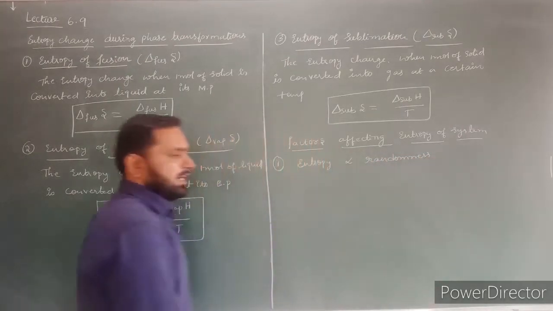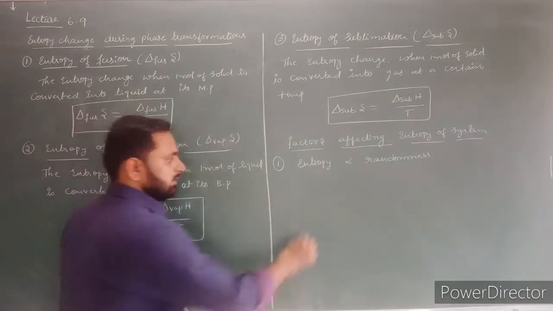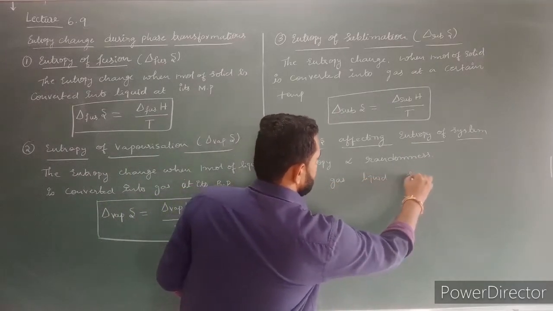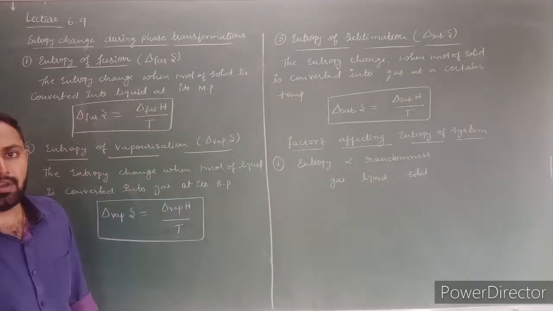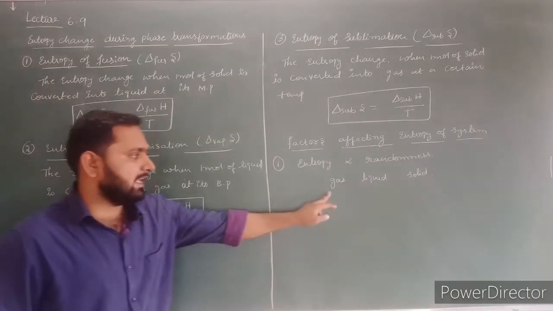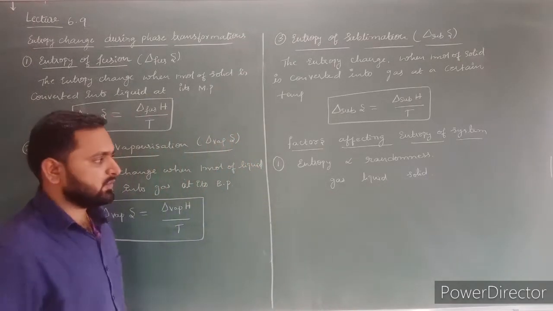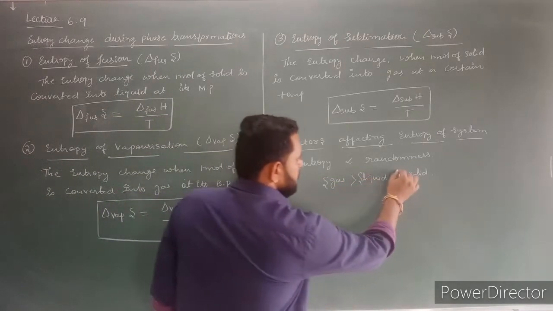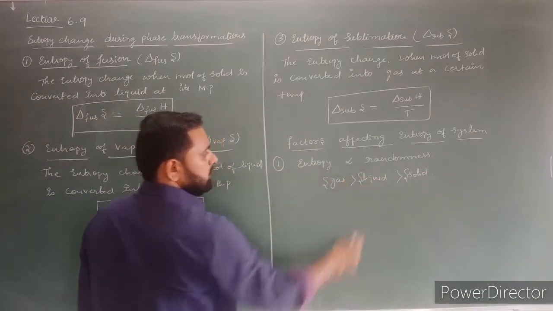If greater the randomness of the system, then greater the entropy of system. For example, gas, liquid, solid. Between these three states, in which state there is a more randomness? There is a more randomness in gas compared to liquid. Compared to solid, there is a more randomness in liquid. That's why the entropy of gas is greater than entropy of liquid. Entropy of liquid is greater than entropy of solid because entropy is directly proportional to the randomness.